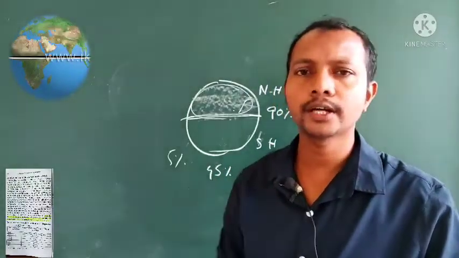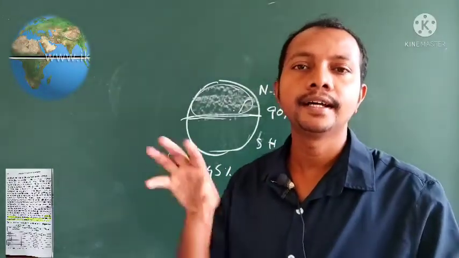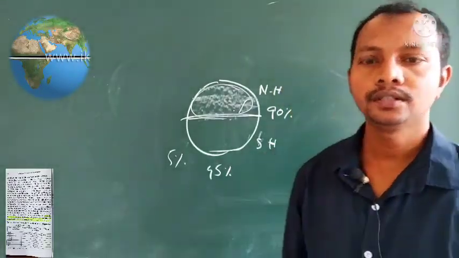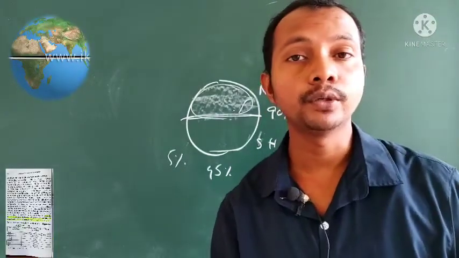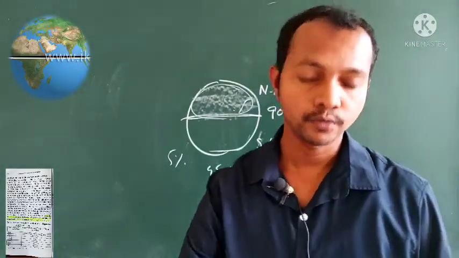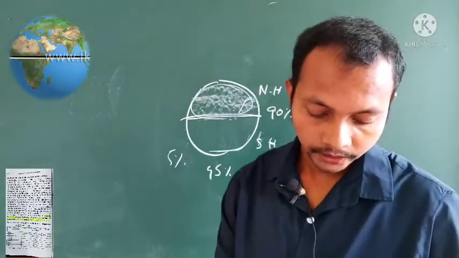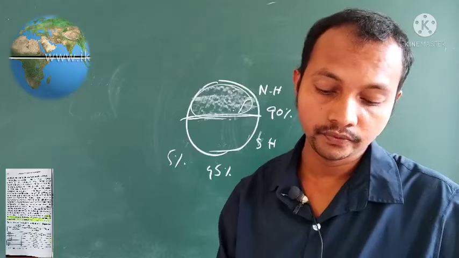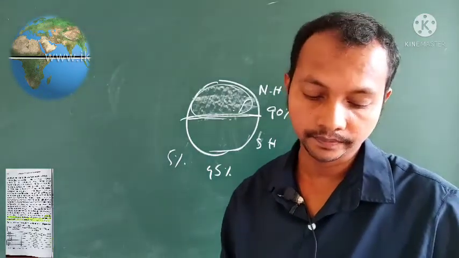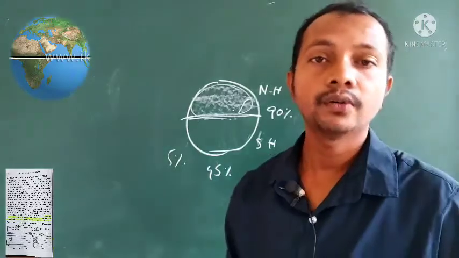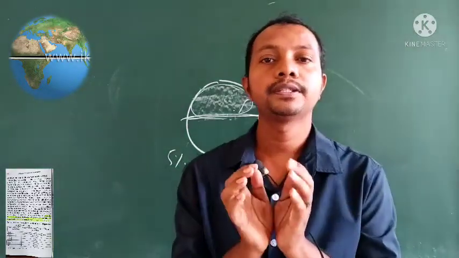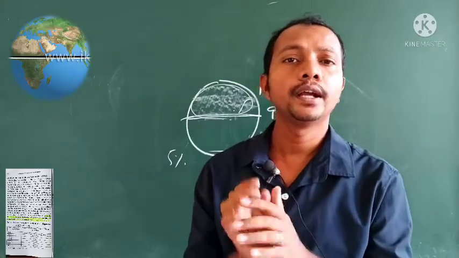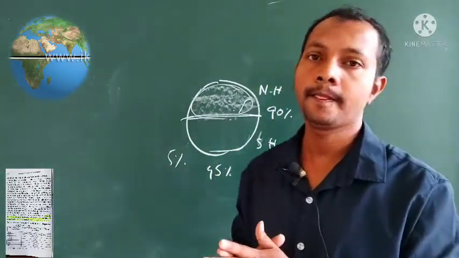So only 5% area in the northern hemisphere is alone capturing 45%, that means half of the northern hemisphere's population, and the result is high density. Only because the 5% area is holding 45% of the people.